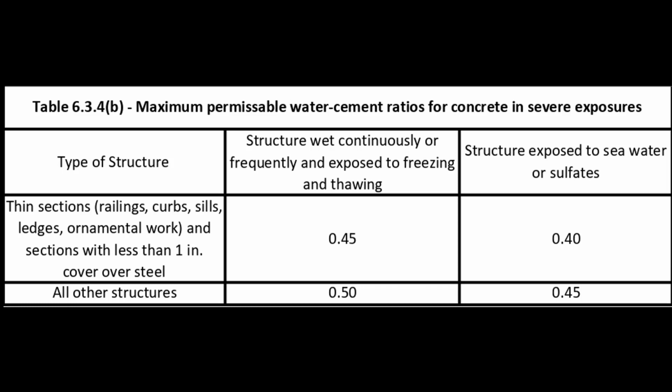and this is something that you have to have. It can't be higher than this for the structures that are wet continuously or frequently and exposed to freezing and thawing, and we're below that 0.50 or 0.497, so we're going to stick with that. With that, we're going to go ahead and move over to figuring out the amount of coarse aggregate.